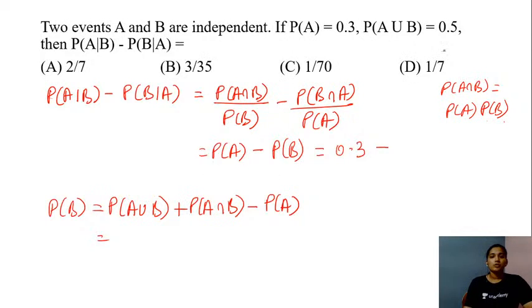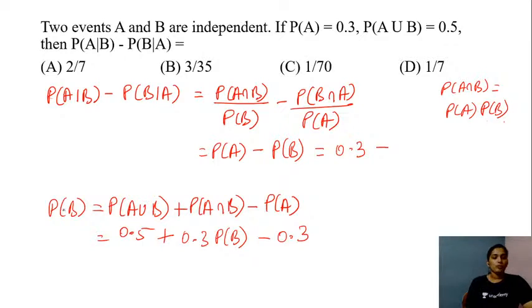So let's substitute the values. Probability of A or B is 0.5 plus probability of event A, which is 0.3, times probability of event B, minus the probability of event A, which is 0.3, right?